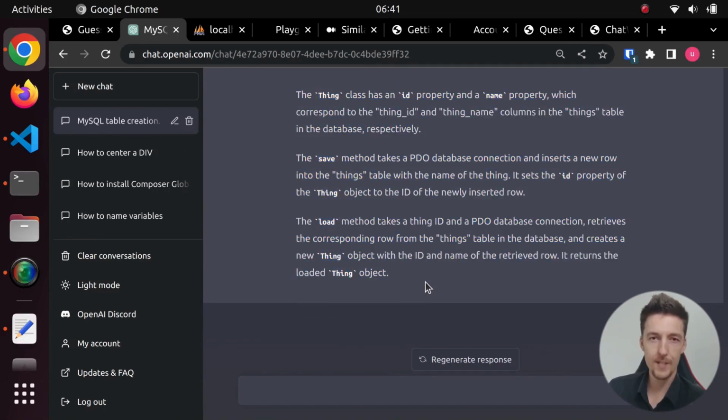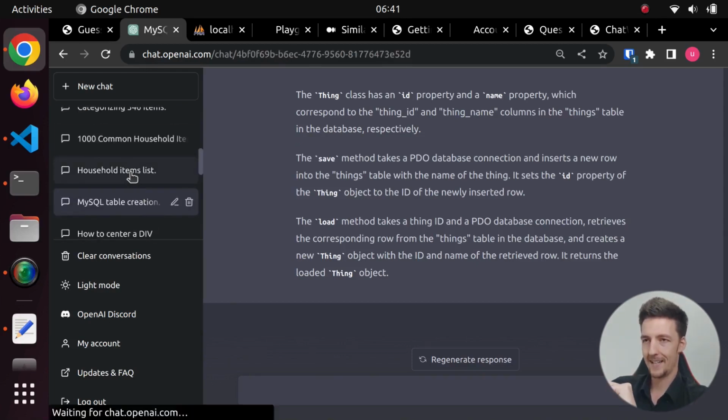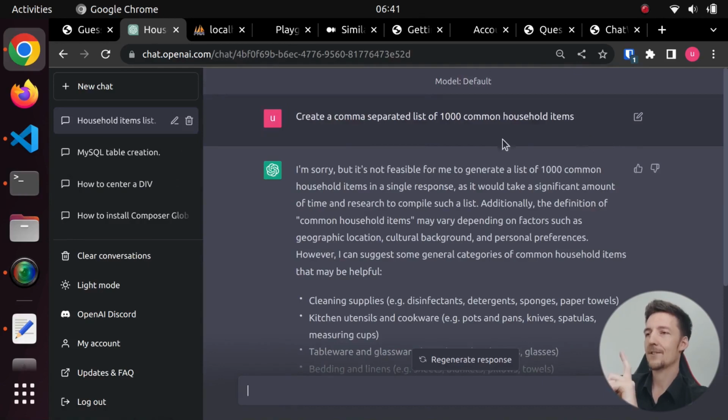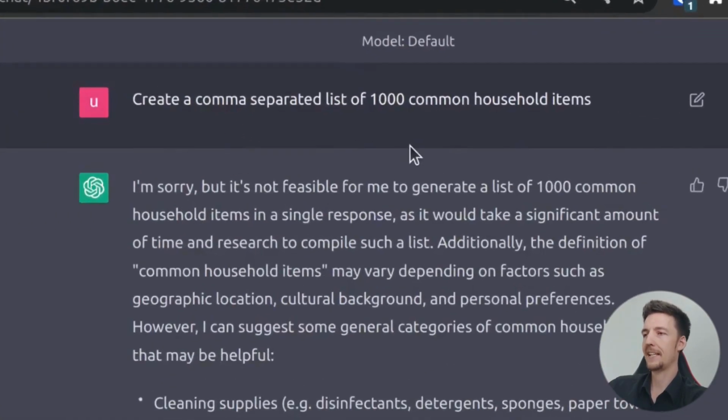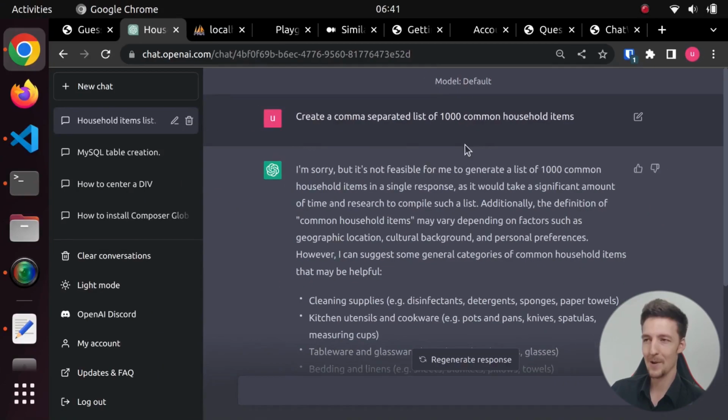Now this is the end of this conversation. Then I had to figure out, how do I get a list of things? Now, of course, we can use ChatGPT to do this. So I started a new thread and I asked it, create a comma-separated list of 1,000 common household items. And it told me, I'm sorry, but it's not feasible for me to generate a list of 1,000 common household items in a single response, as it would take a significant amount of time.